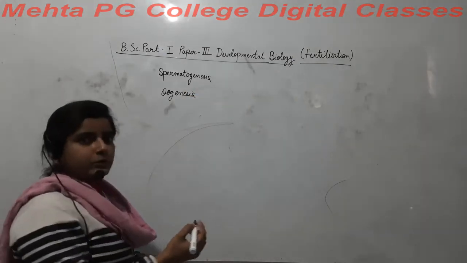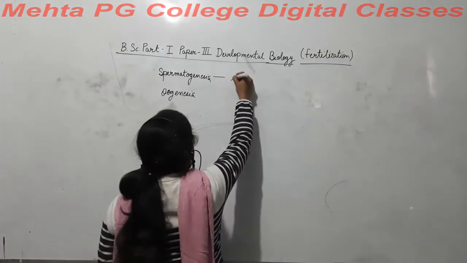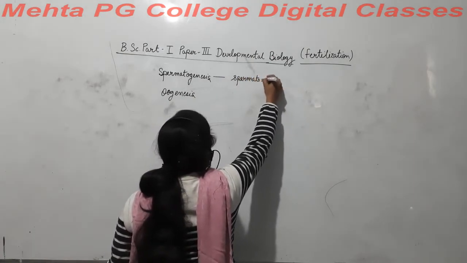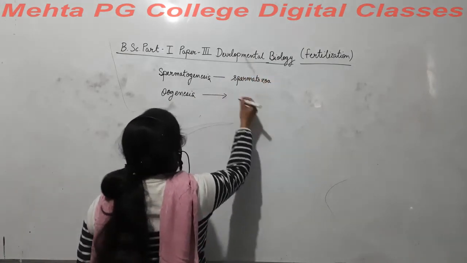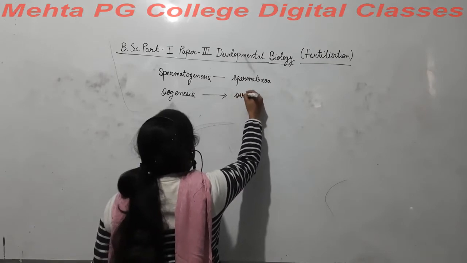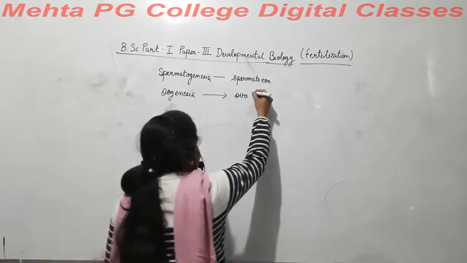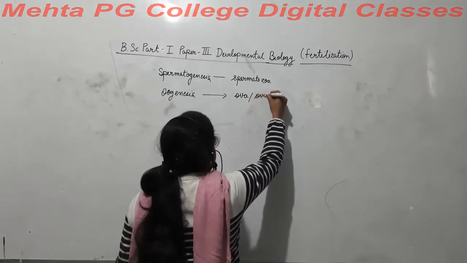So spermatogenesis forms spermatozoa and oogenesis forms ova, or we can say ovum, right?